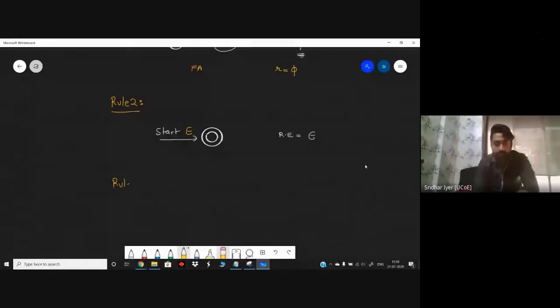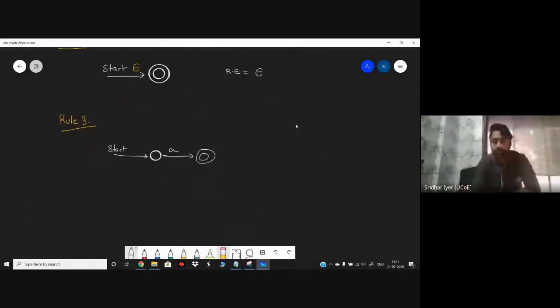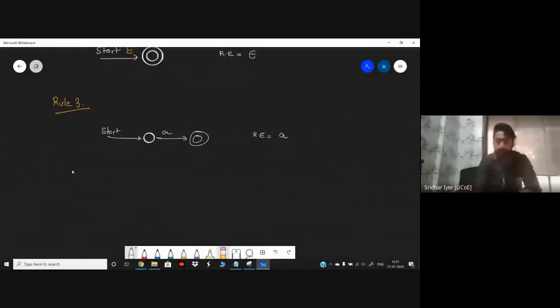Rule number three. Okay. Rule number three is we are starting over here. And this is the diagram. So kindly let me know what is the RE corresponding to this. What is the regular expression corresponding to this? It's very simple. We had done yesterday also. Yes, correct. It is A, because we are just taking one input, that is A, and moving into the final state.